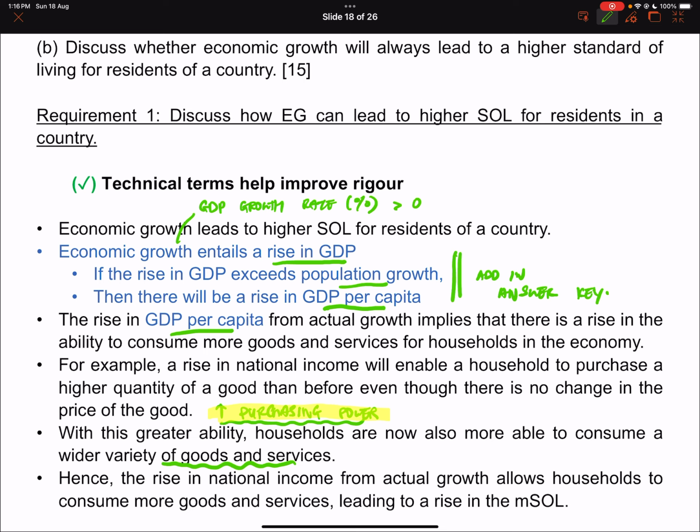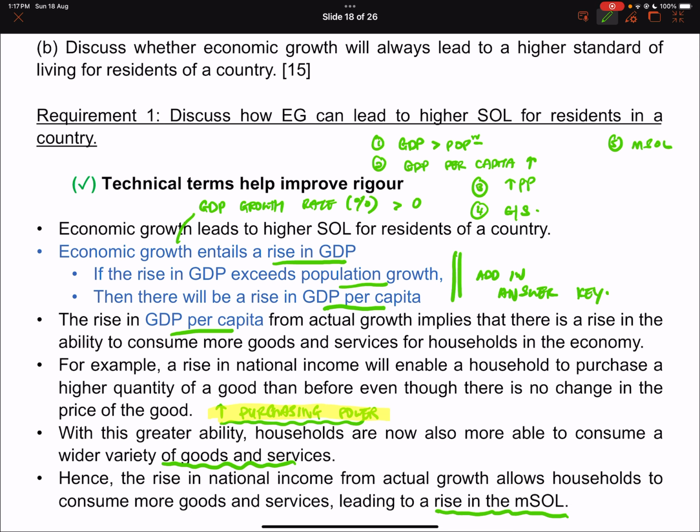Right. So if you have higher GDP, you have higher purchasing power, then you're able to consume more goods and services. This will lead to a rise in material standard of living. Okay, so I'll write it down here again. If GDP rises, it must exceed the population growth. Then if so, the GDP per capita will rise. Then the purchasing power rises, allows people to consume more goods and services, and then finally, your material standard of living will increase. So this is how GDP leads to an increase in material standard of living.